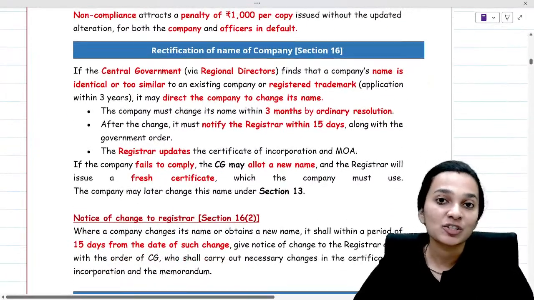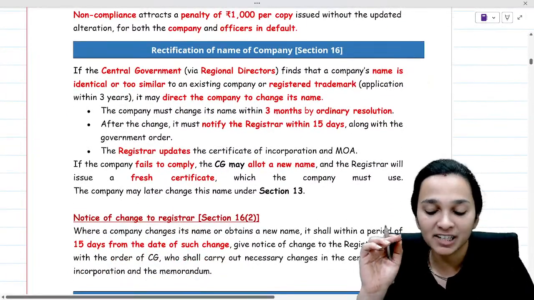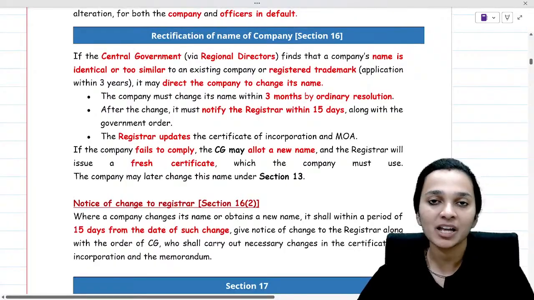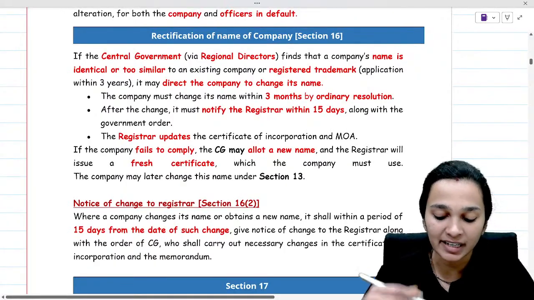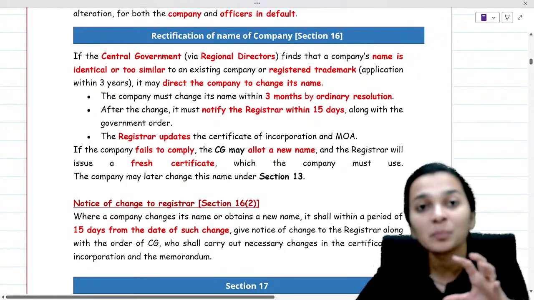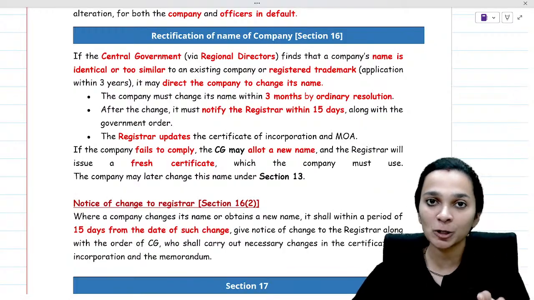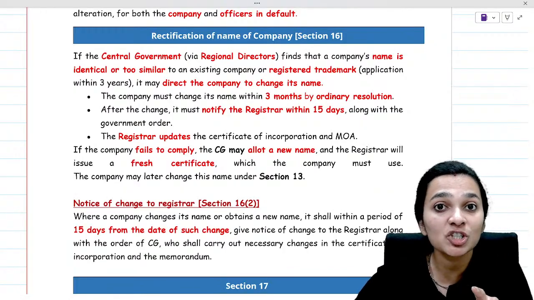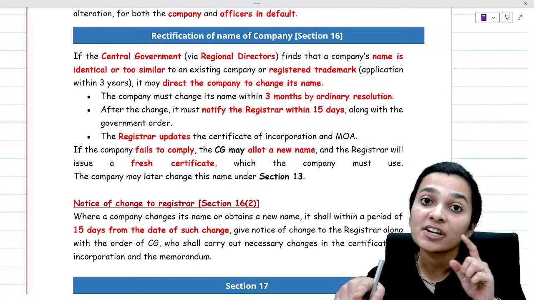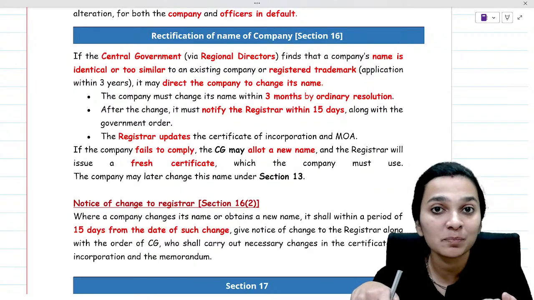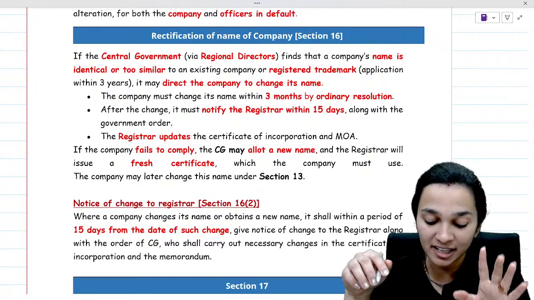Now coming to section 16, which talks about rectification of name of company. Say if the central government later on finds out that a company has been already incorporated with a name which is very identical or similar to the name of any other company which is already in existence, then what?